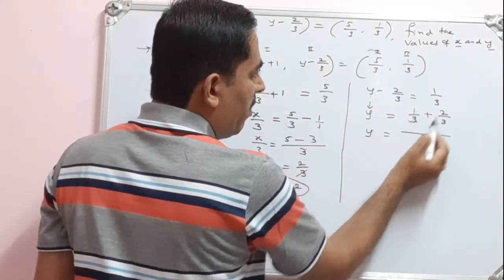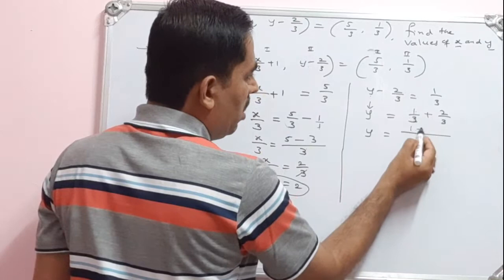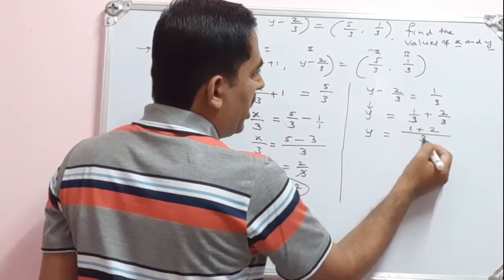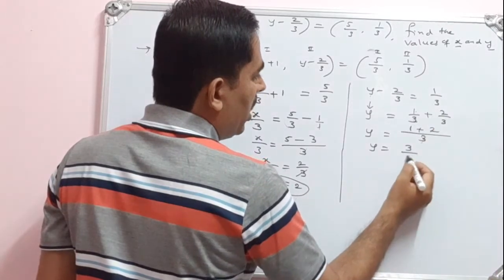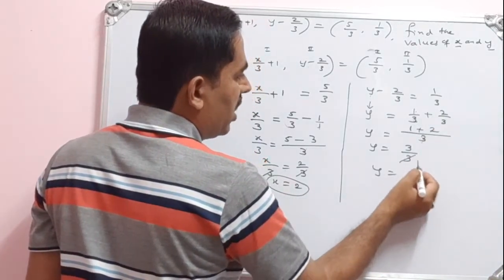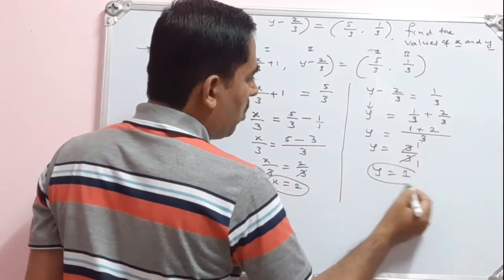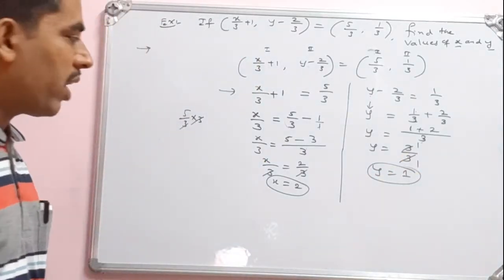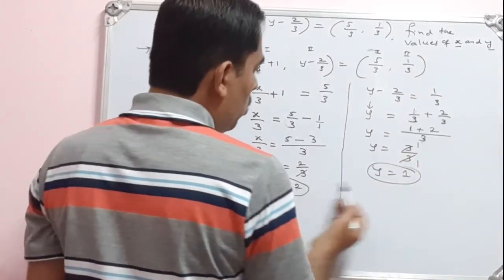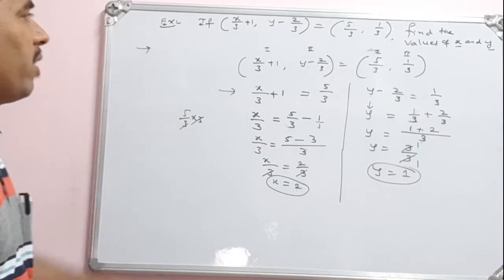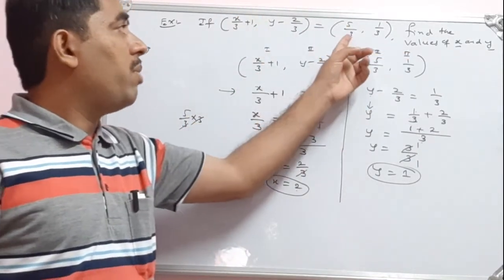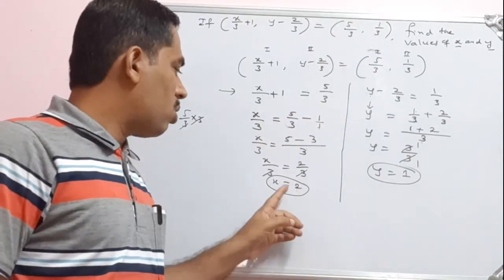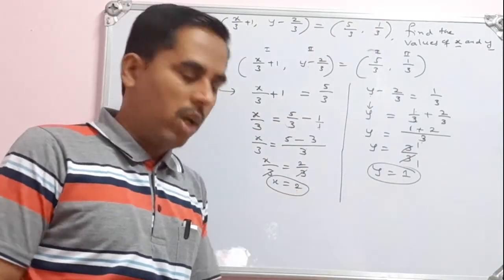So if you multiply every term by 3, I'll get the same thing, 1 plus 2 by 3 into 3, that will be 2. So 1 plus 2 is what? 3, 3 by 3. So y is equal to, cancelling this 3, you'll get y is equal to 1. So what are the values of x and y in this case? The value of x is 2, and the value of y is 1. We can verify it by substituting here. So the value of x is 2 and the value of y is 1.